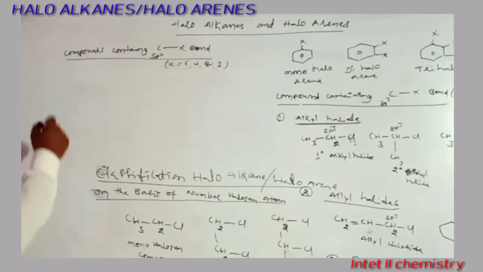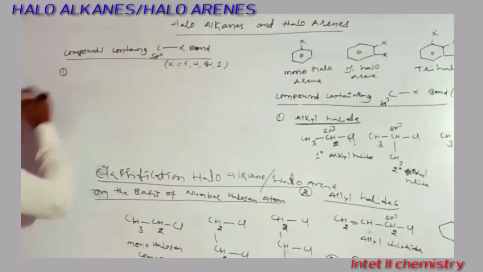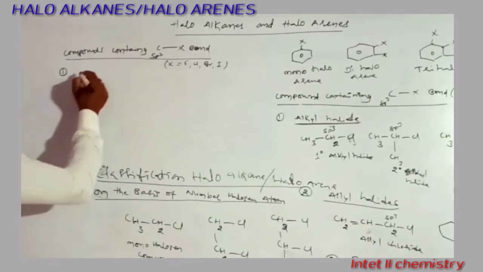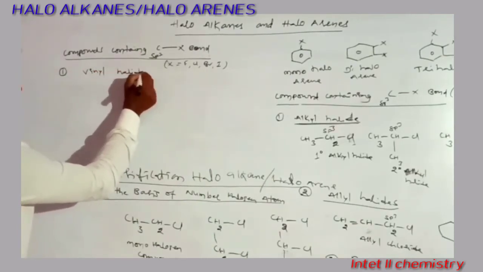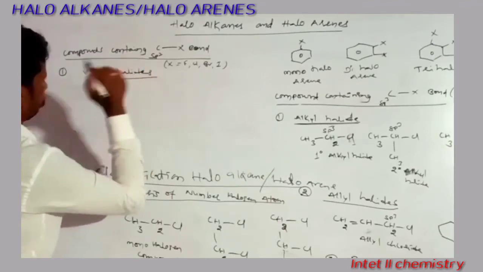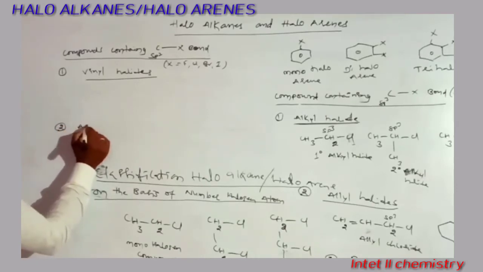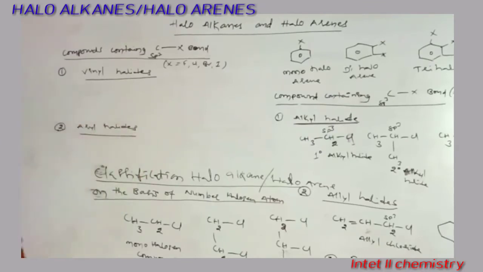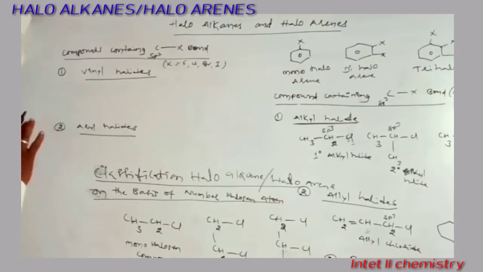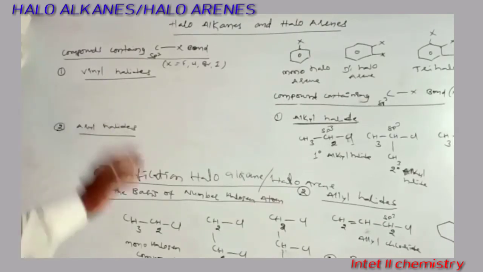One is vinyl halides, and the second one is aryl halides. What are vinyl halides? These are the compounds in which the halogen atom is directly attached to the carbon-carbon double bond.